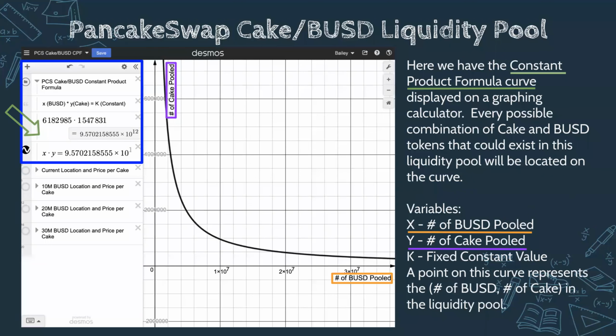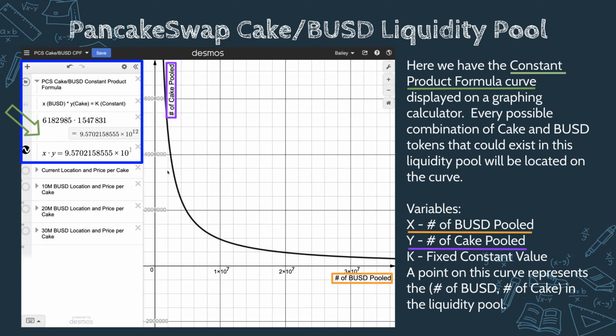All right. And what we have is we have our number of BUSD from our liquidity pool times the number of cake tokens in that liquidity pool. All right. And that comes out to be this big number. That's our K number. All right. And that number just stays fixed, constant.